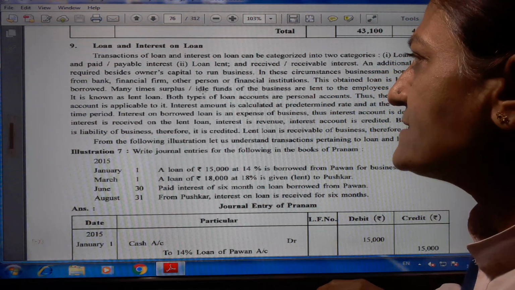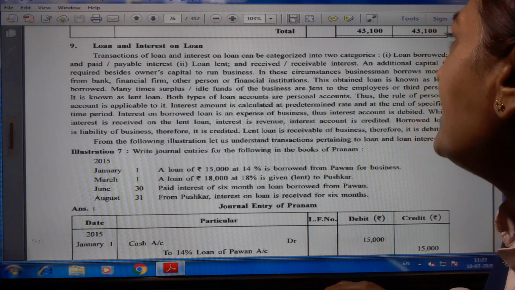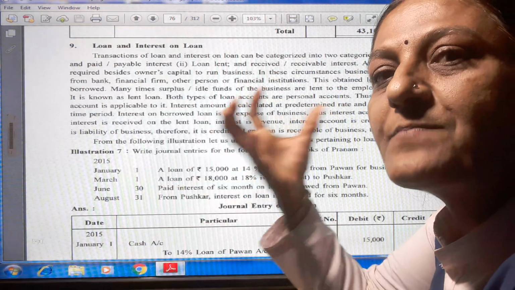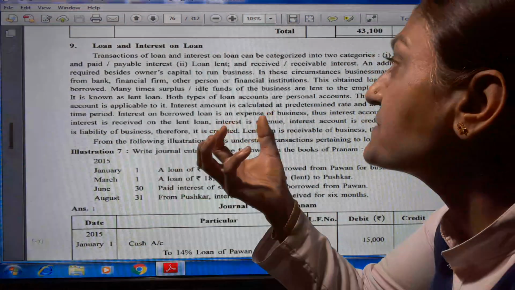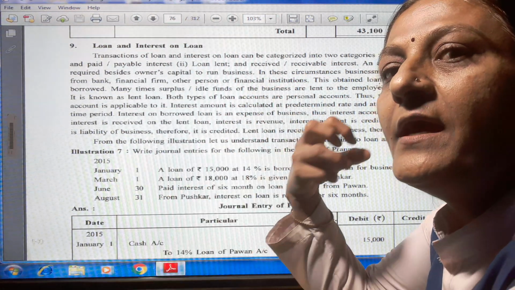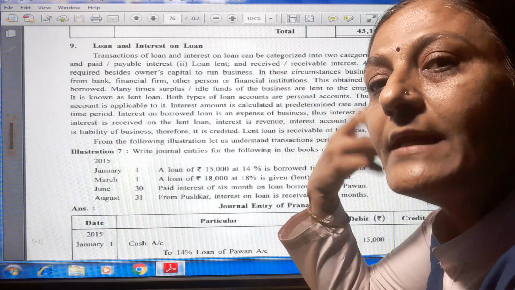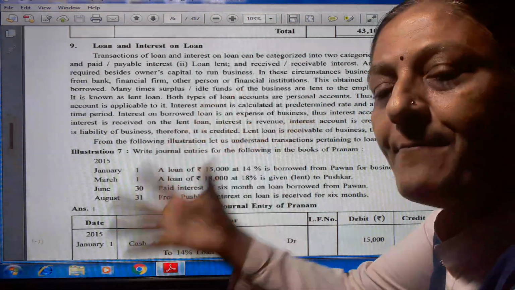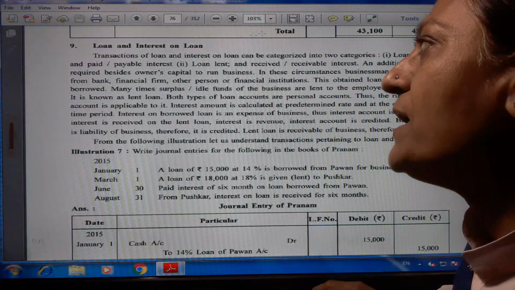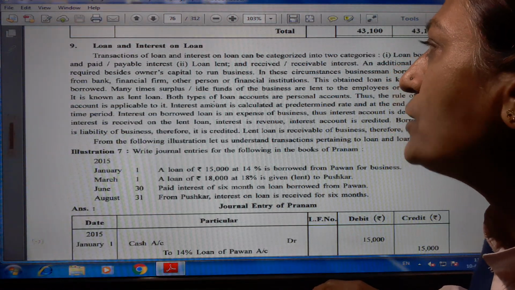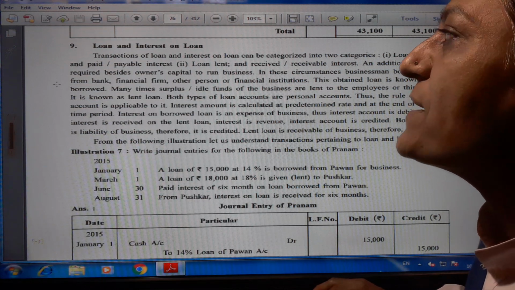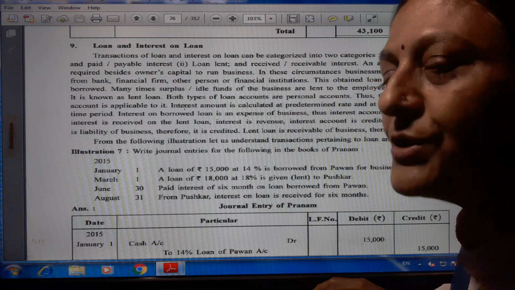Many times surplus idle funds of the business are lent to employees or a third person. If in a business unit any surplus fund is there, at that time as a businessman we lend the loan to our employee, otherwise to an outside third party. It is called the lent loan. Both types of loan accounts are personal accounts, thus the rule of personal account is applicable to them.